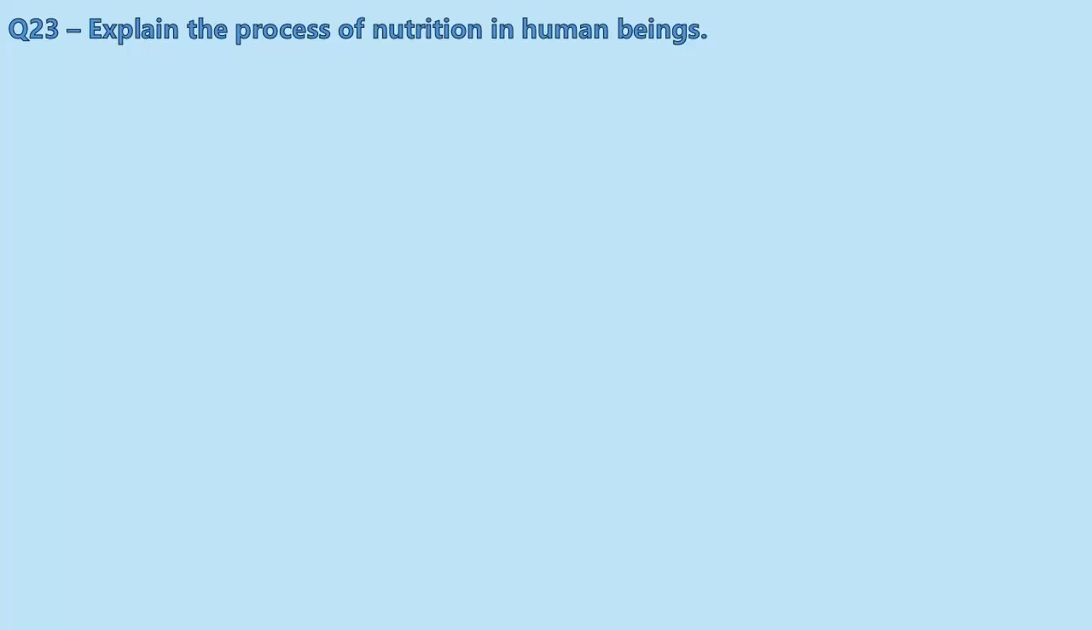Explain the process of nutrition in human beings. Okay, so the process of nutrition, that is the process of eating and digesting food and excreting out the solid waste. The process of nutrition is a complicated one. It is explained in steps. For each step, we will first show the diagram and then we'll explain what happens in the diagram.